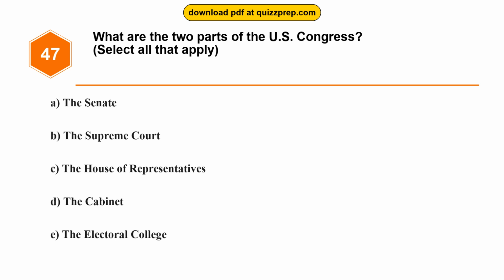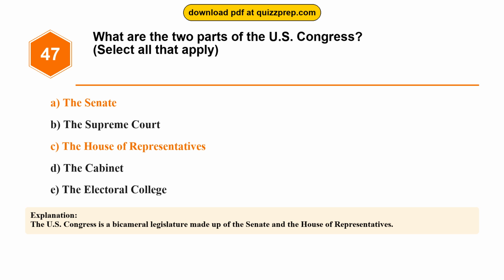Question 47. What are the two parts of the U.S. Congress? Option A, the Senate. Option B, the Supreme Court. Option C, the House of Representatives. Option D, the Cabinet. Option E, the Electoral College. The correct answers are options A and C, the Senate and the House of Representatives. The U.S. Congress is a bicameral legislature made up of the Senate and the House of Representatives.